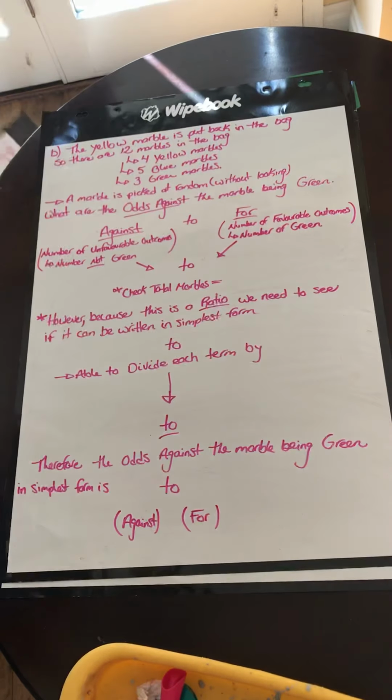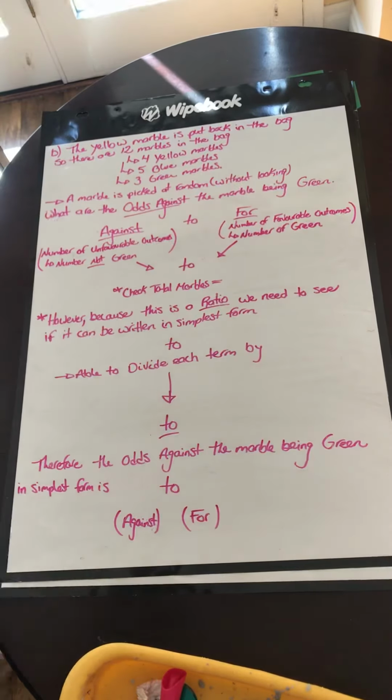Okay, let's go on to our second example. The yellow marble is put back in the bag. It doesn't matter what was picked before, these are new odds. So there are 12 marbles in the bag again: 4 yellow, 5 blue, 3 green. Our marble is picked at random without looking. What are the odds against the marble being green?